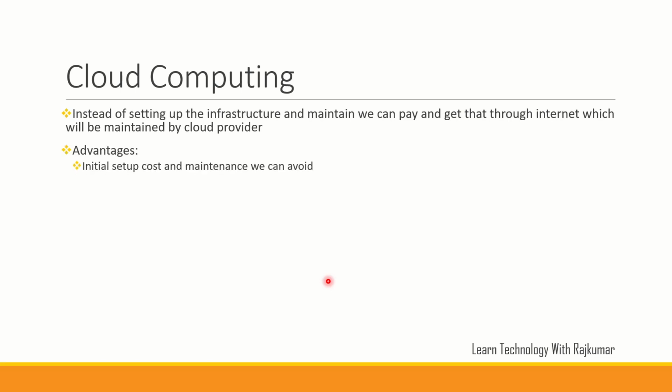The second advantage is, for example, if you have an e-commerce application, then whenever a sale is on, during that time you may need larger computing power infrastructure, as well as threads, RAM and computing units should be higher in configuration. Why? Because more customers will try to access your e-commerce application during the sale, so your application should not go down.